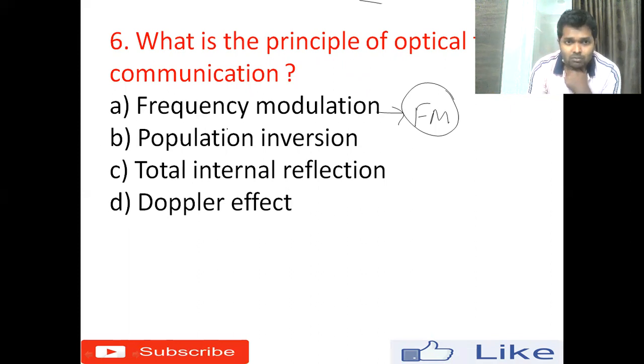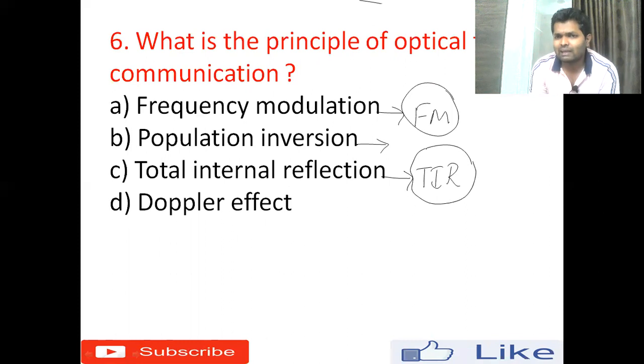And option B, population inversion. This is the important process to raise the electrons from the lower energy level to the higher energy level. So population inversion is one of the important processes required to achieve lasers. Option C, total internal reflection. We also call it TIR. I have discussed it very clearly in detail in one of the videos which I have uploaded on YouTube. You can check it out.